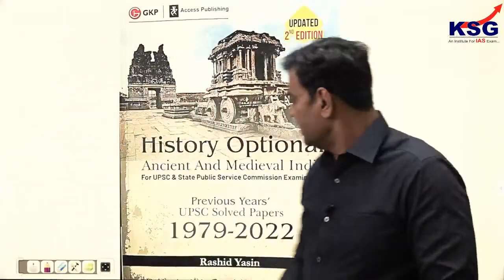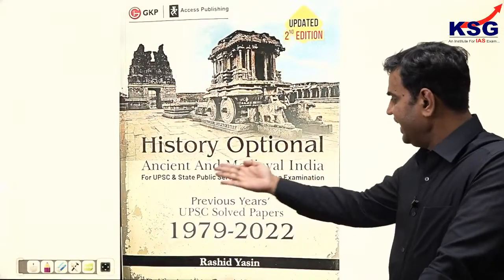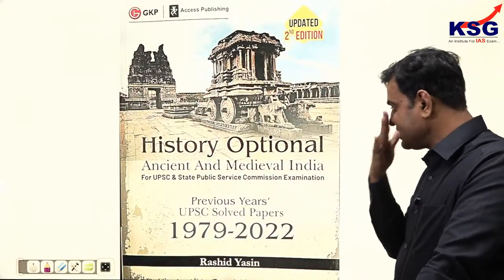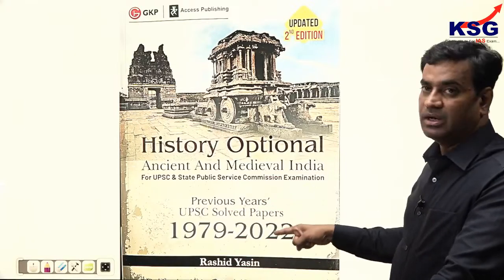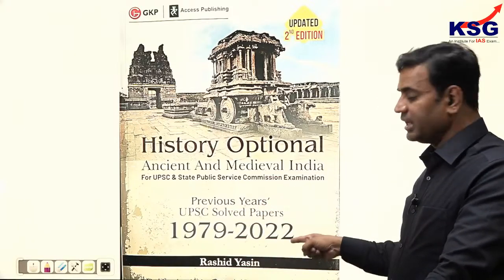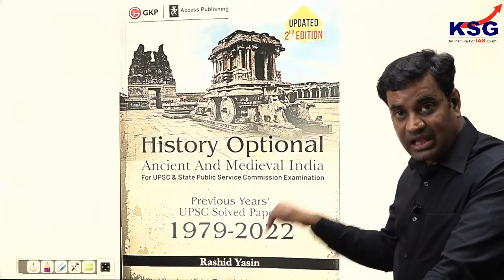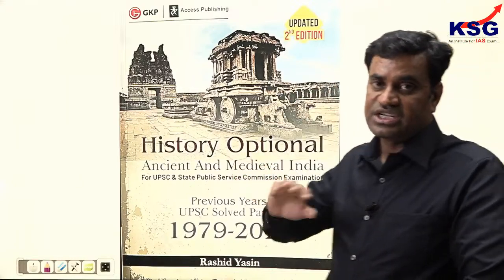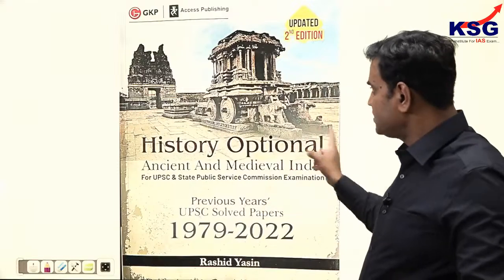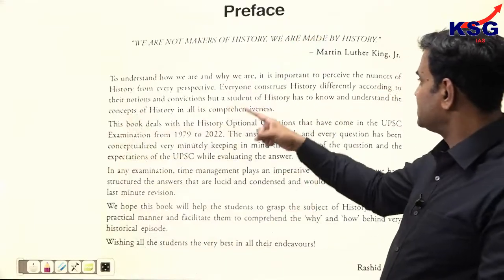First among this is the Ancient History Optional, Ancient and Medieval History for UPSC and State Public Service Commission examinations. Previous year UPSC solved papers, 1979 till 2022, till last year. In fact, it is the updated second edition. The first edition performed really well, then I went for a second edition as well. And in this work, we have discussed the pattern also.